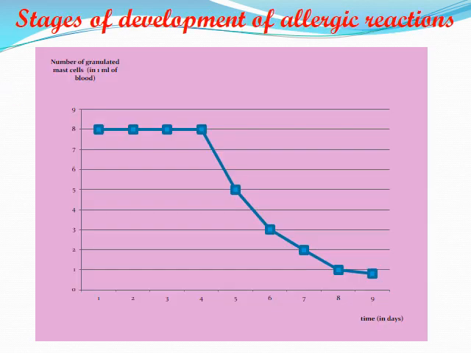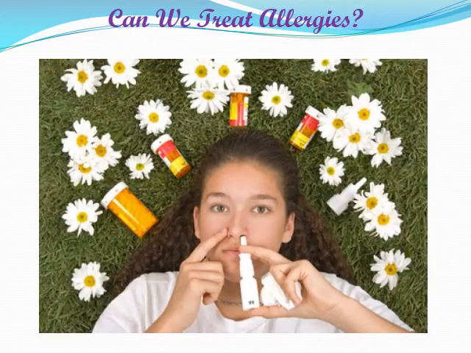This graph shows the number of granulated mast cells upon the development of an allergic reaction. As you see, the number of granulated mast cells was about 8 in 1 milliliter of blood. This decreases with time to reach approximately 1 after 9 days.